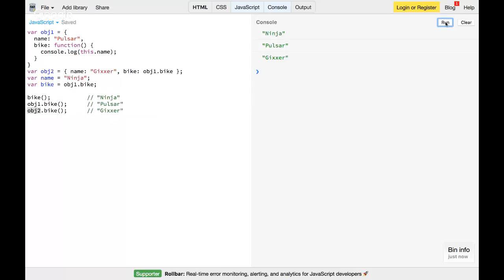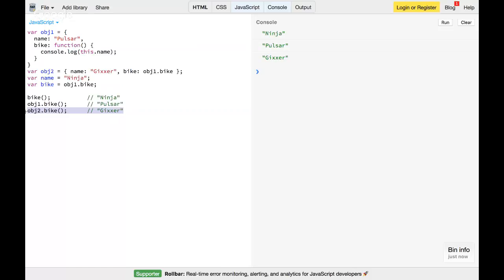It doesn't matter where that function has been declared, because if you see in this example, this function is declared inside object 1. But if I call object 2.bike, and I have assigned that function to object 2's bike, I'm basically executing the bike function with object 2 context, and the value of the name property of object 2 is jigsaw. That's why when I execute object 2.bike, jigsaw got printed. So that's called implicit binding.